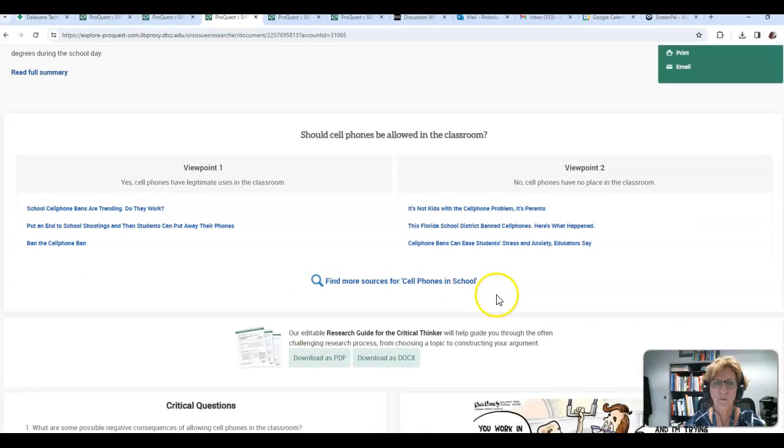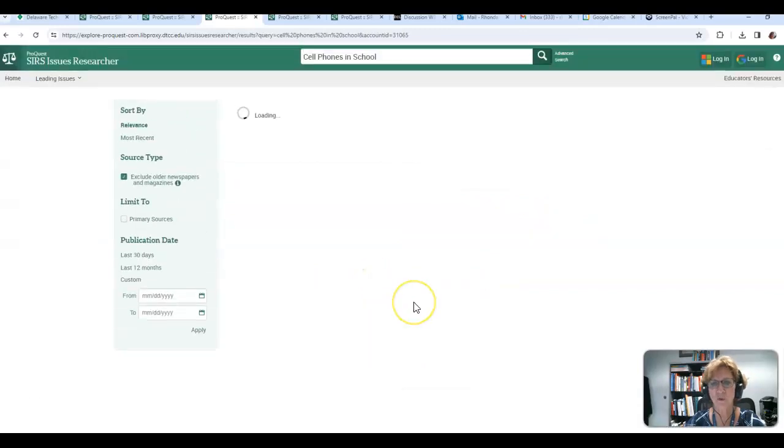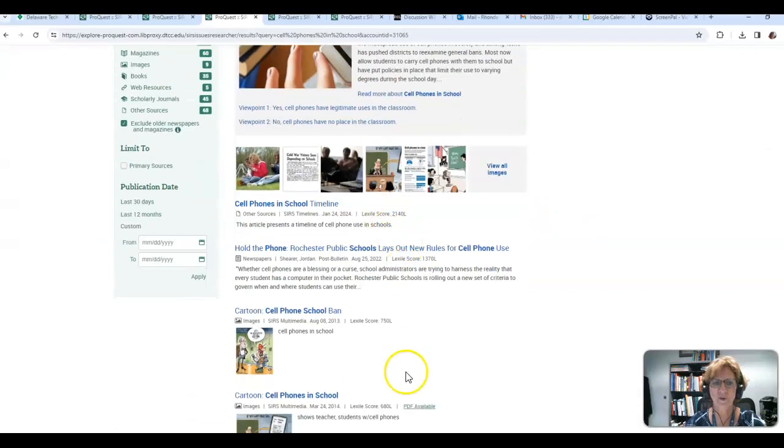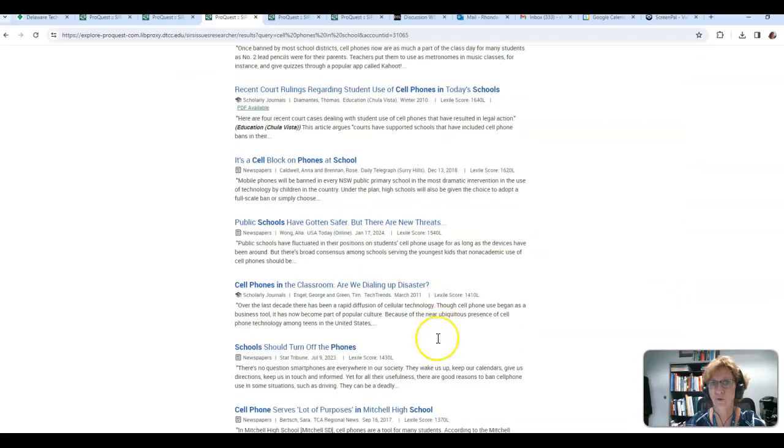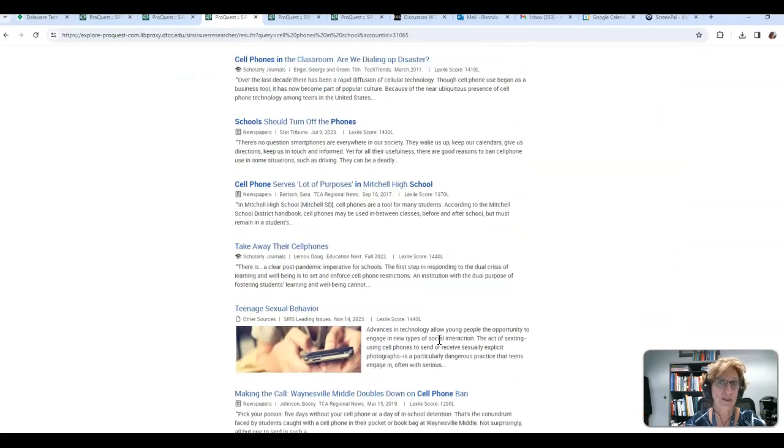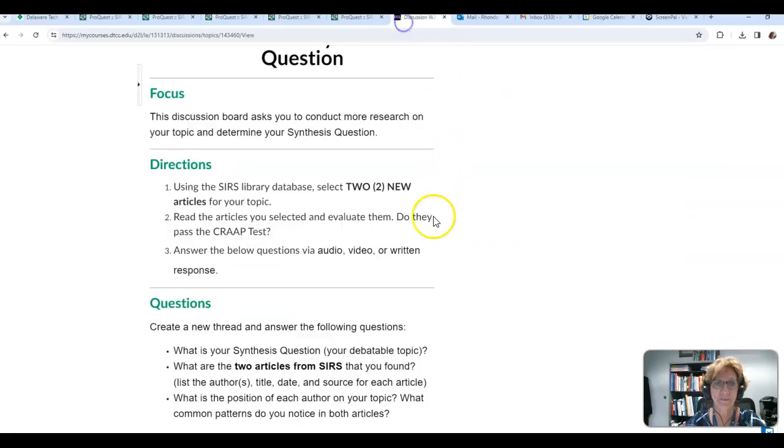If none of those quite work, you can also click Find More Sources. Now you're going to have a whole list that you'll have to scroll through and examine to make sure that you find something. All right, once you have your 2 new articles, of course, read them.